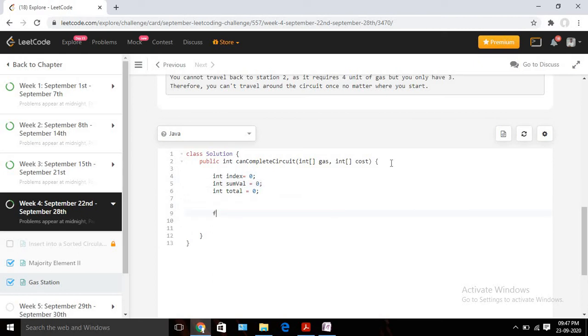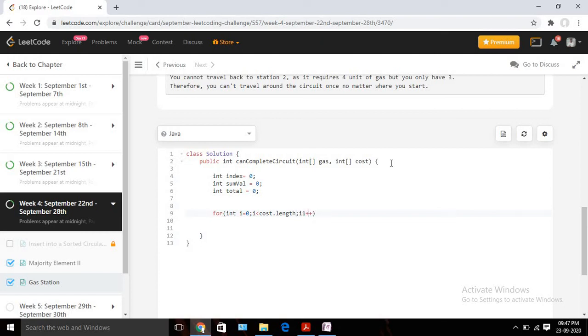So now I need to run one for loop. Let's write one for loop. So int i equals 0, and they said that the length of cost and gas will be the same, so I can use any of the variables here. So let us use cost here. i should be less than cost.length, and i plus plus, okay?